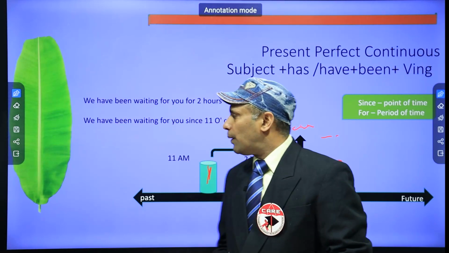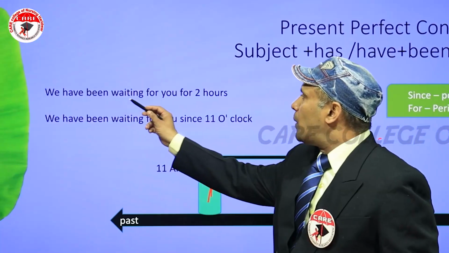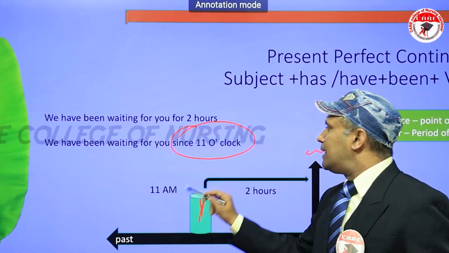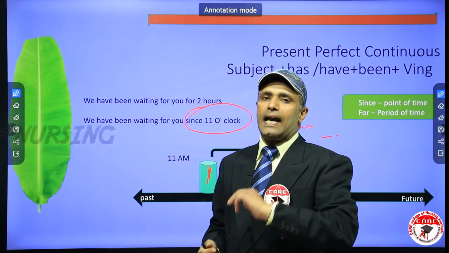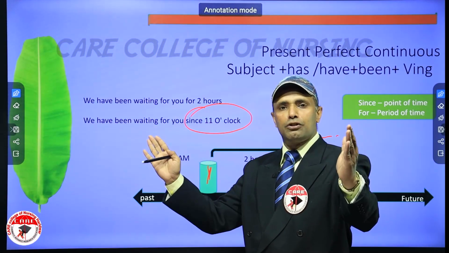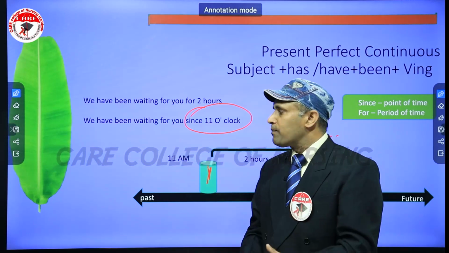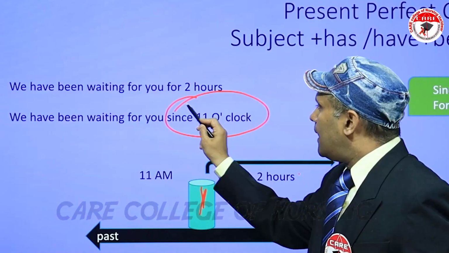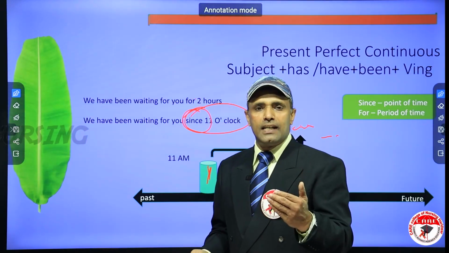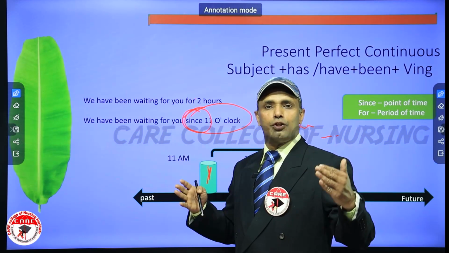All right. So I just want to point out one thing, that you can say it in two ways. We can say, we have been waiting for you for 2 hours, or we have been waiting for you since 11 o'clock. This is actually the point of time where you started the action. Instead of saying the period, the total amount of time that you spent, you are saying where you started. So in both ways you can say the same idea. When you say it that way, you will use since instead of for. We have been waiting for you since 11 o'clock. Or you can say the total period of time, that for 2 hours you have been waiting.